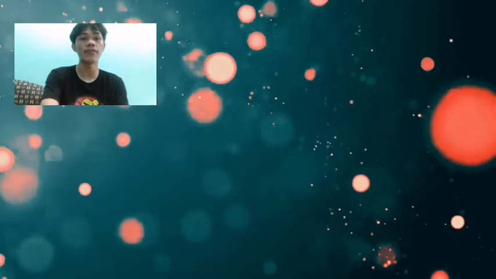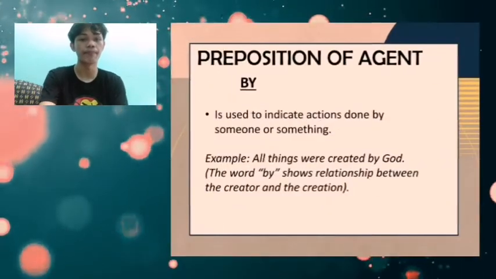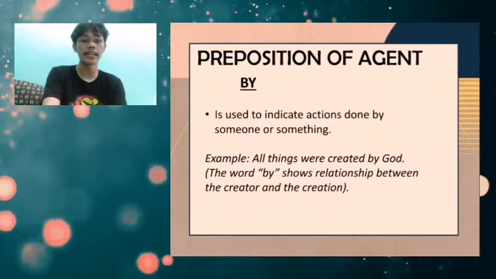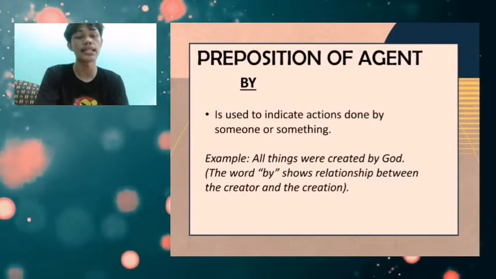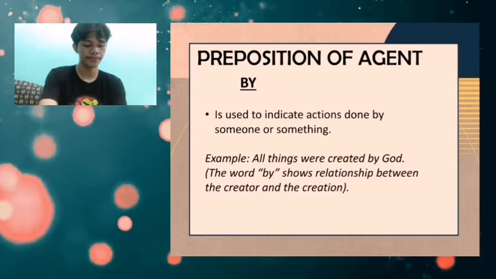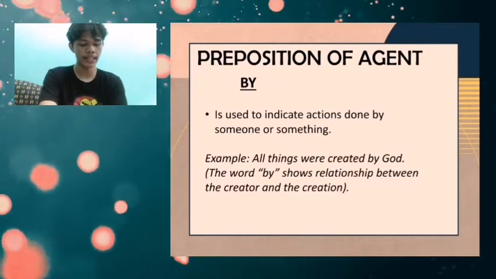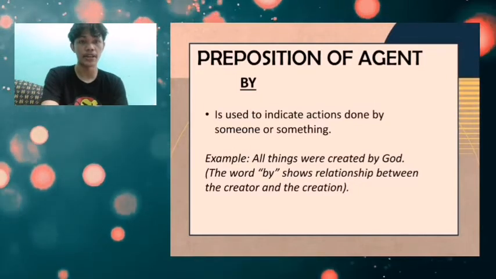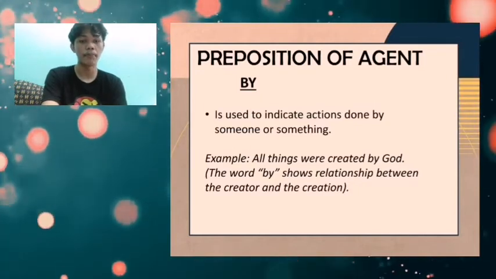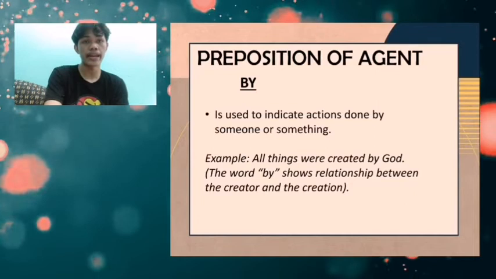Another word that we have to focus on is the word by. Using the word by also indicates actions done by someone or something. It means that it is used to show a doing by a person or a thing. For example, all things were created by God.